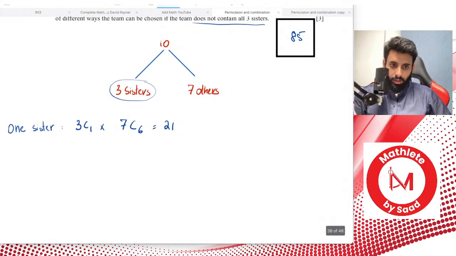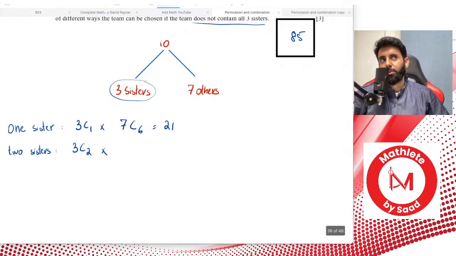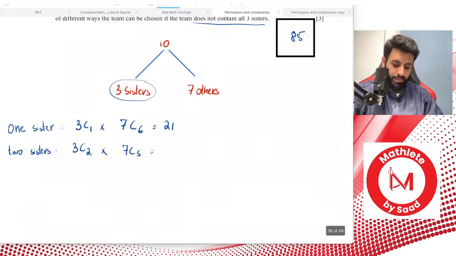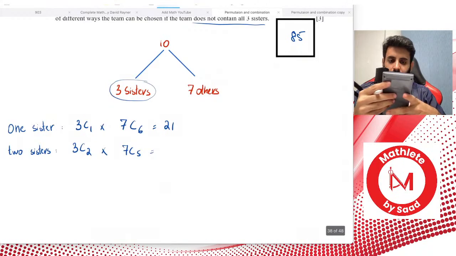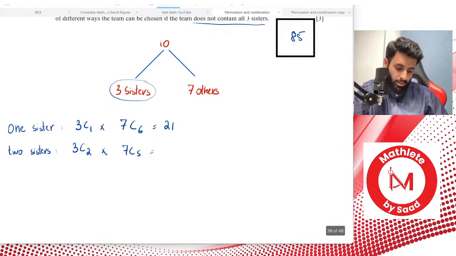Then the other possibility is that you could have 2 sisters in the team. 2 sisters means 3C2, and that means you've selected 2 people now. So where are the remaining 5 going to come from? They're going to come from the 7 others. So that's 7C5. 7C5 is, well, I can't do that mentally. 7C5 into 3C2. So that's 63.